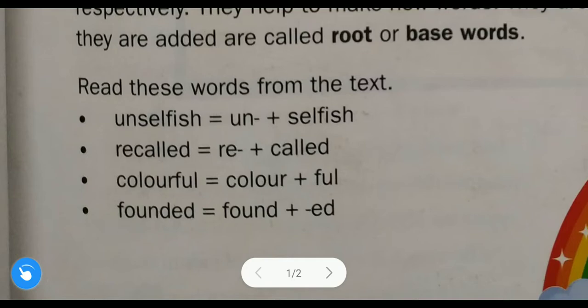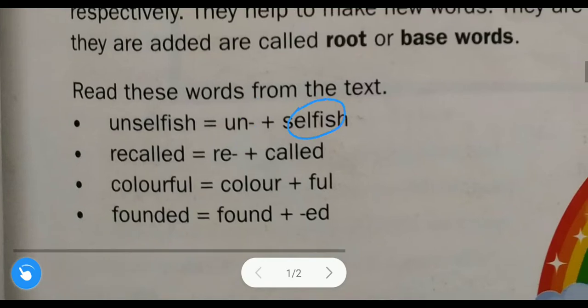But when we add these prefixes and suffixes to the root or base words, then we get a new word. Selfish is the root or base word and un is the prefix. If we add this prefix at the beginning of this word, then we get the new word. What is that new word? Unselfish. Understood?